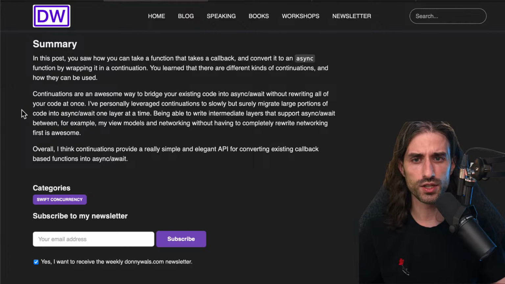I've personally leveraged continuations to slowly but surely migrate large portions of code into async await one layer at a time, and I can definitely say that I share the same experience. I've used it, and my colleagues have used continuations a lot. Being able to write intermediate layers that support async await between, for example, my view models and networking, without having to completely rewrite networking first, is awesome, especially when your networking code has been extensively tested and you are confident that it works as expected in production. Overall, I think continuations provide a really simple and elegant API for converting existing callback-based functions into async await.